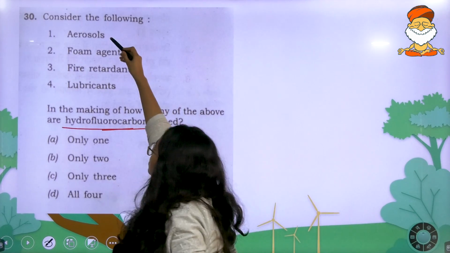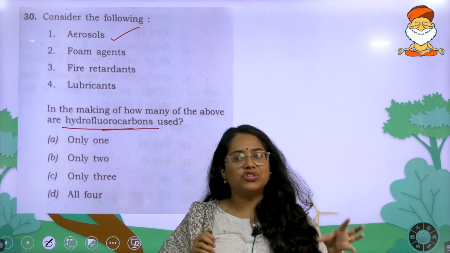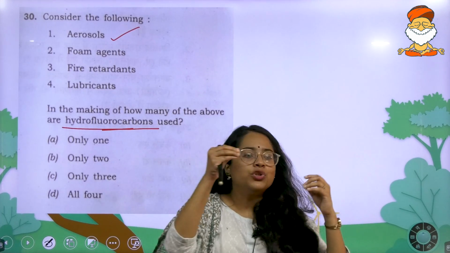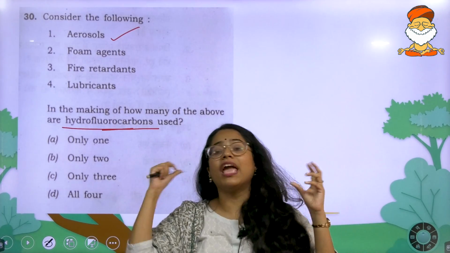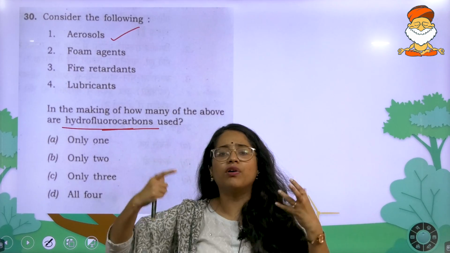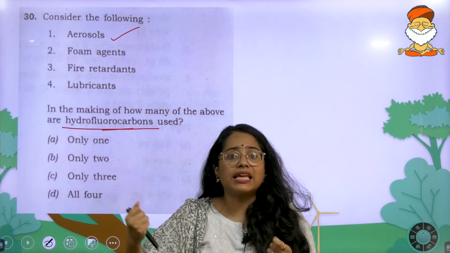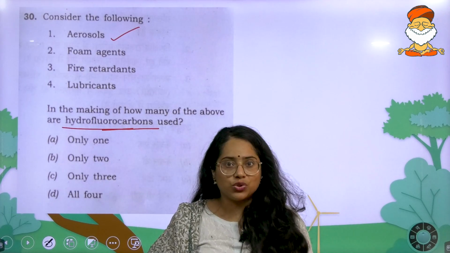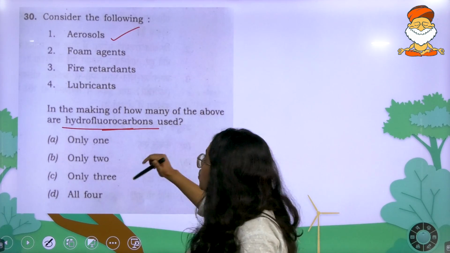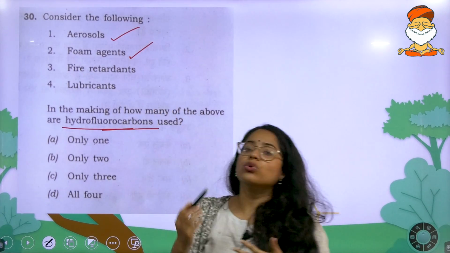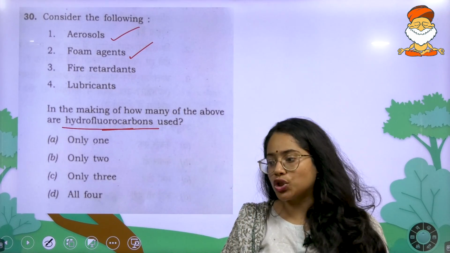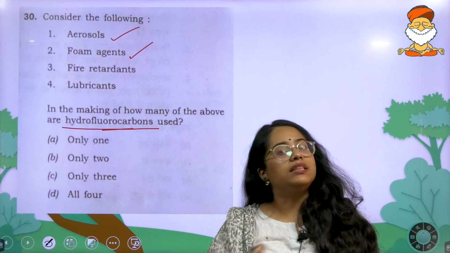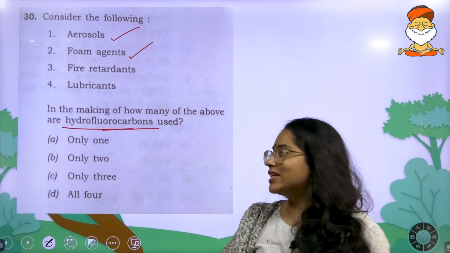Like aerosols, because I have mentioned, from your hairspray to your air freshener, to anything which requires spray-like activity, you will see the presence of HCFCs. So aerosol is there. Foam agents are also there. They have a very similar structure to the aerosols. They are also created using HCFCs.